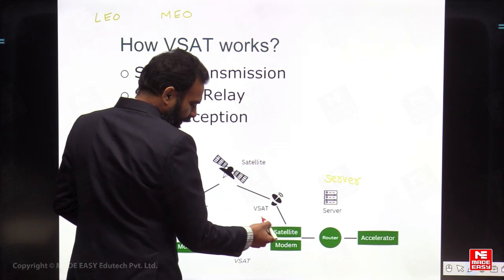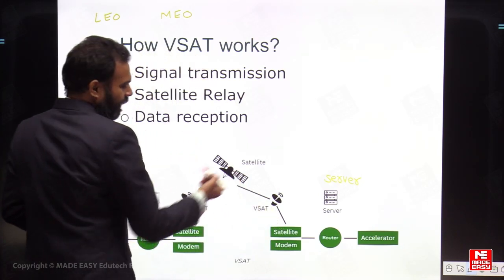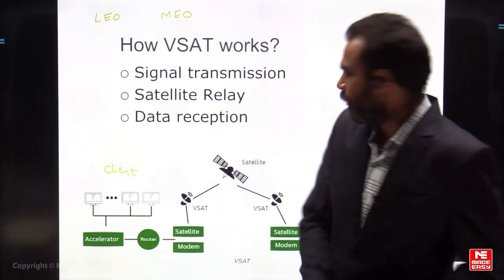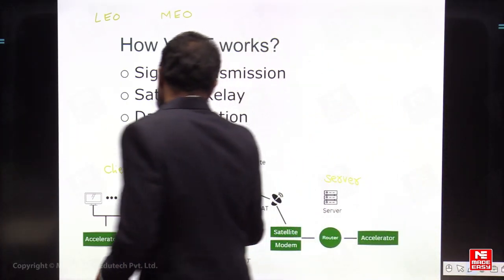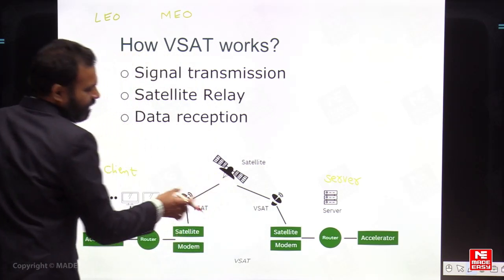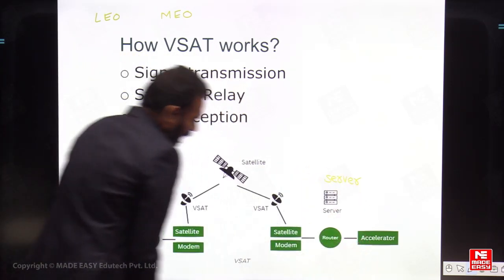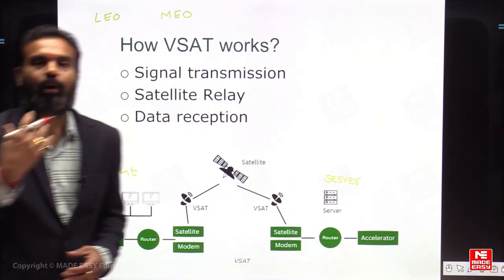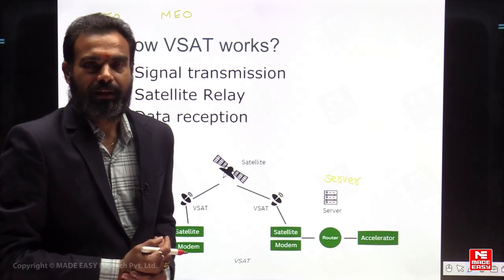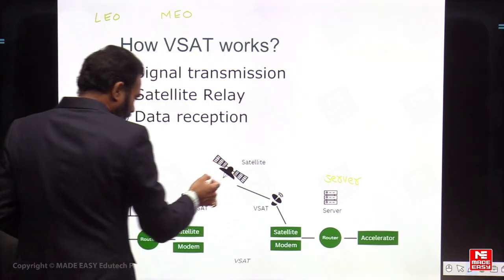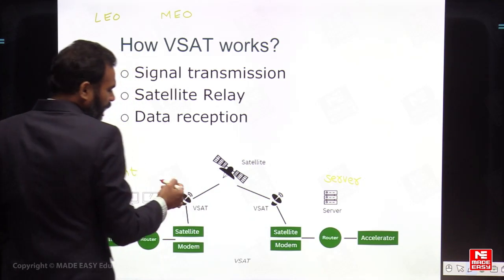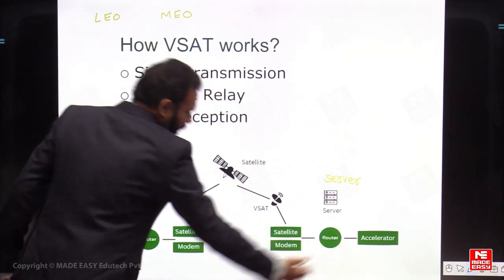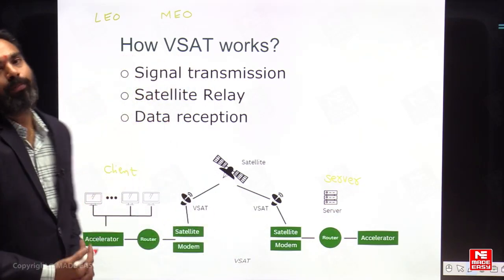We send it through this very small aperture terminal. It reaches the satellite. At the satellite, the signal is processed, relayed, repeated, and then sent back to your required destination. At the destination, again a small antenna is placed, receiving the signal. So this acts as one Earth station and that acts as another Earth station, and between these two Earth stations we provide communication with the help of a satellite. That satellite sends the signal back to the VSAT, and this VSAT receives the signal and sends it back to the client. So the data connectivity between your server and the client can be done with the help of a VSAT.